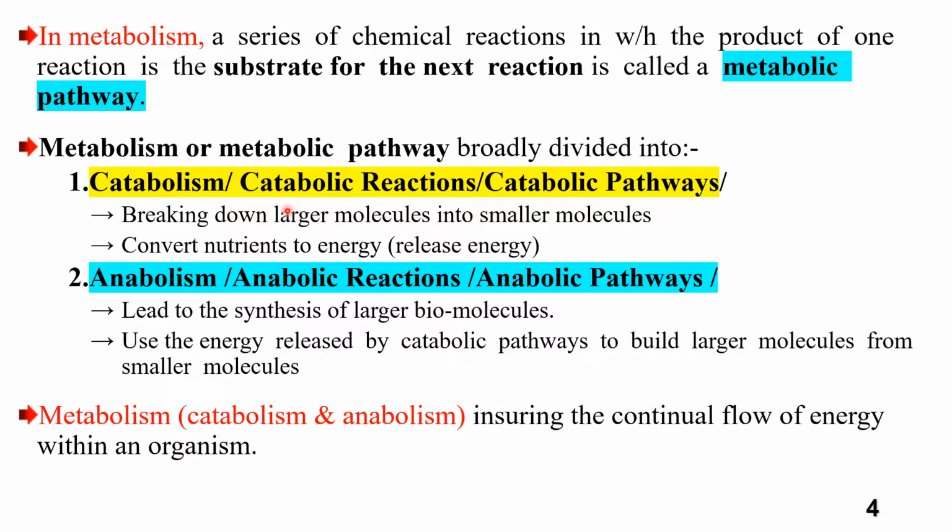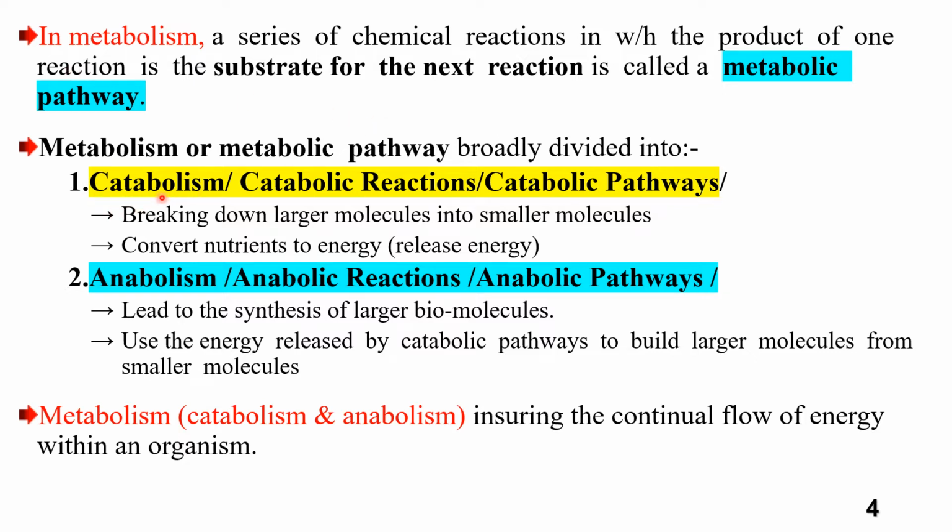The product of one reaction is the substrate for the second reaction, and this series of reactions is called a metabolic pathway. I hope you know the difference between substrate and products. So metabolism or metabolic pathways are broadly divided into two.